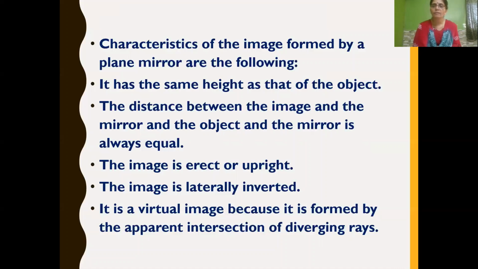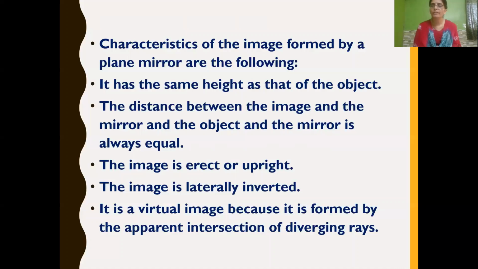And then we have learned the image is laterally inverted. And also the image is a virtual image. What is a virtual image? The image which cannot be obtained on a screen is called a virtual image. So these last two characteristics, that is, lateral inversion and how the virtual image is formed.